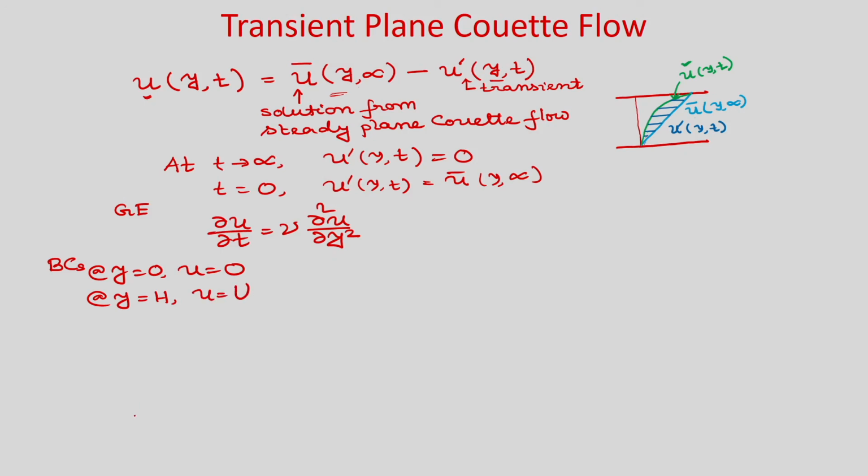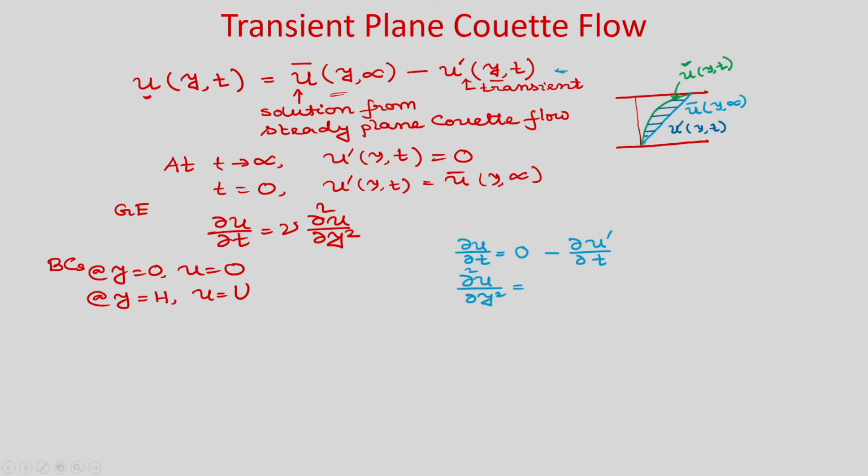Okay. Now, you know the problem of steady plane Couette flow. Okay. What will be the boundary condition for that? You can see from here if you write del u by del t, okay, left hand side, right hand side, what will be that? So, obviously you can see this is steady state, right. So, it will be 0 minus del u prime by del t, okay, and del 2 u by del y square.